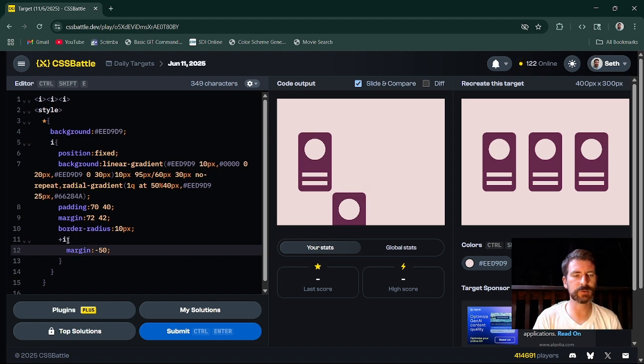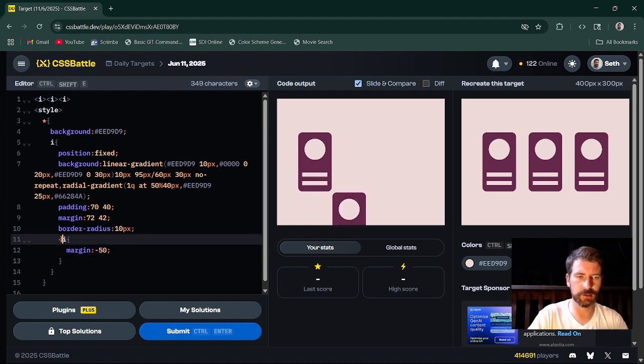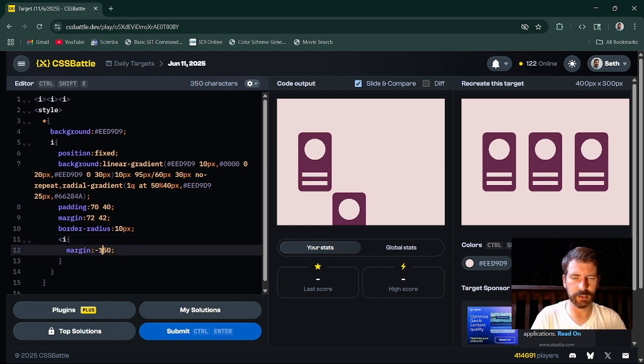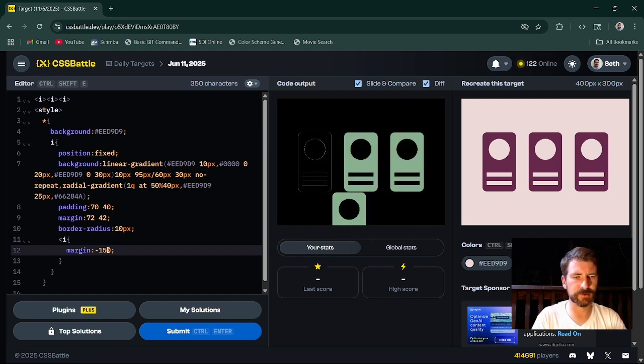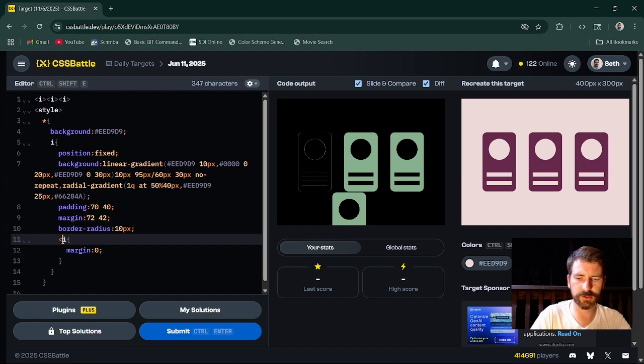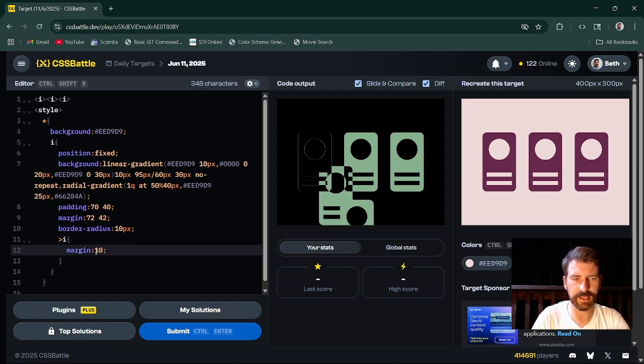Okay, let's see. Let's try one more selector just to see. No, it's still not targeting it. I'm expecting this guy right down here to be moving around when I'm doing the margin, right? 0, and it's not doing anything, which indicates to me, oh, did I do the wrong one? There we go. Yes, okay. So, inline renders differently when you don't have a closing tag than you'd expect.